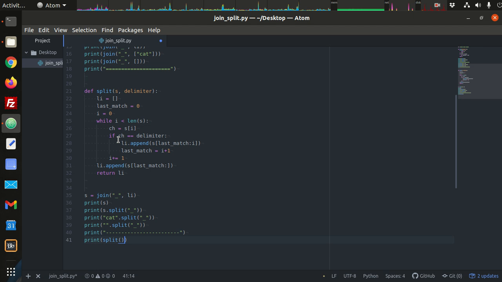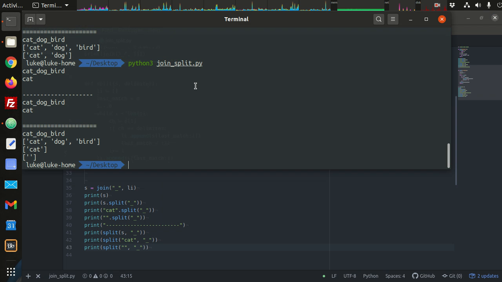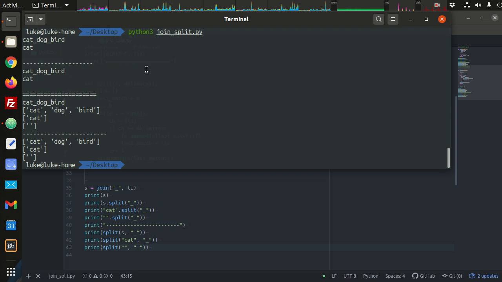Split. What are we splitting? S. What's the delimiter? Underscore. All right, and then we want to split the string cat with an underscore, and then we'll split the empty string with an underscore, and see if we get the same results. We might be missing something, but we'll find out here in a second.